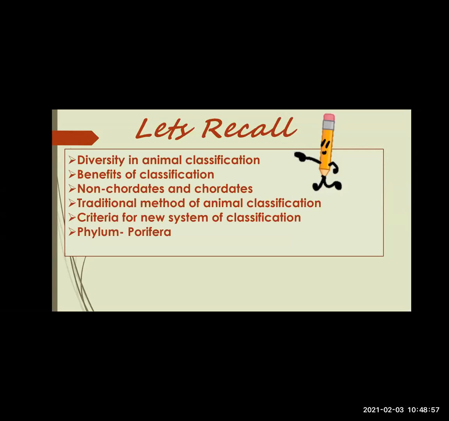Next, based on this new system of classification, we were going to study the 10 phyla, which are Porifera, Cnidaria, Platyhelminthes, Aschelminthes, Annelida, Arthropoda, Mollusca, Echinodermata, Hemichordata, and Chordata. We had started with the first 9 phyla, beginning with phylum Porifera. Let's quickly go through phylum Porifera.